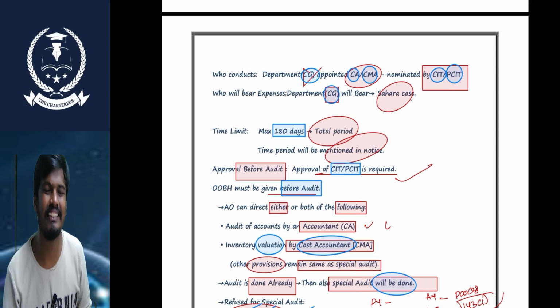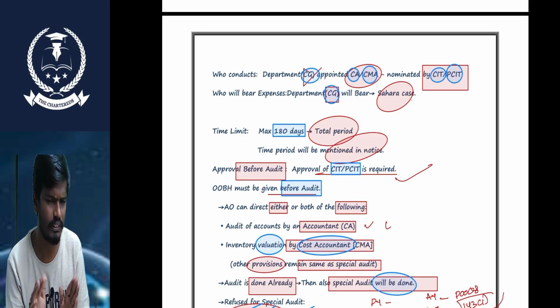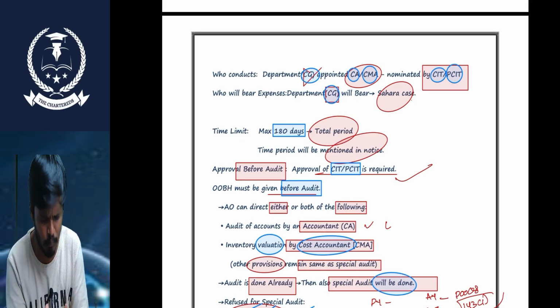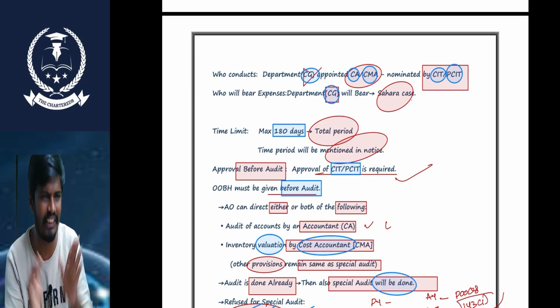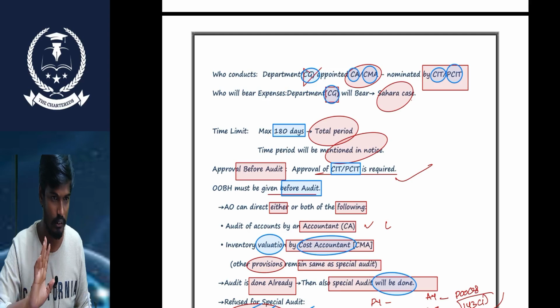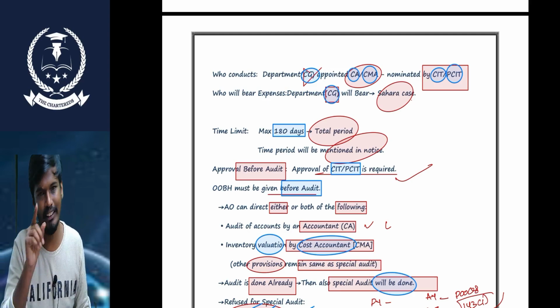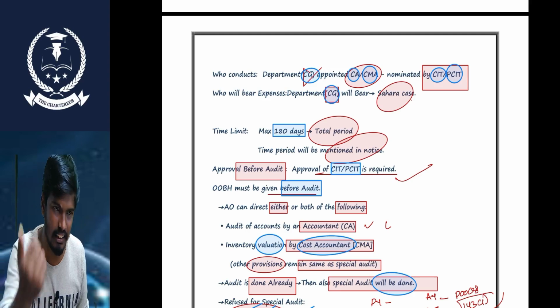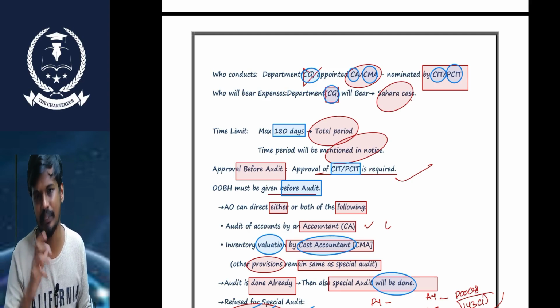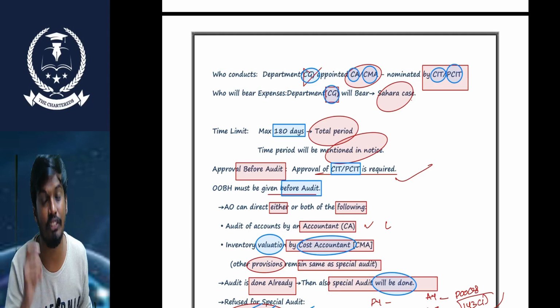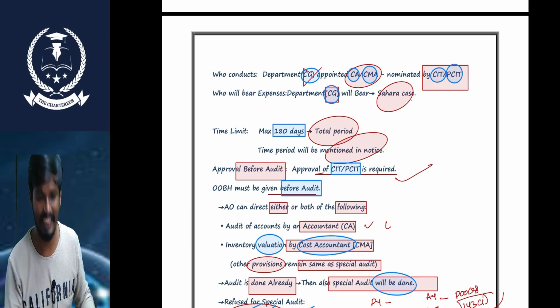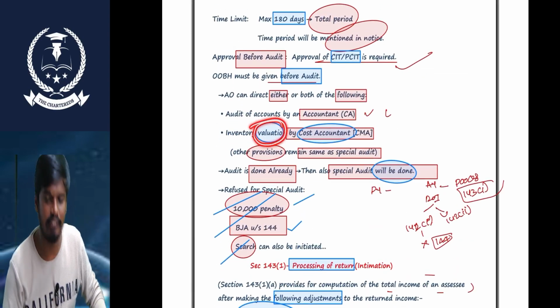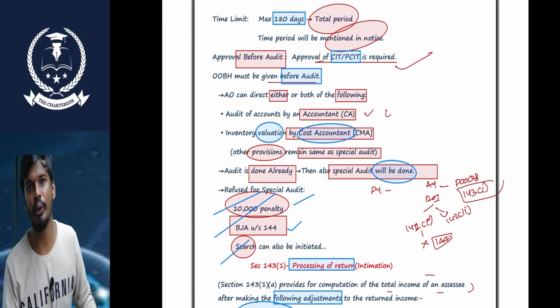Sometimes in this scenario, we find that there is a complexity, a doubt about the books of accounts, a multiplicity, and it affects the interest of the revenue of the government. You have two options. One option is you can direct the SSC for a special audit. Sometimes you can direct it for inventory valuation. Sir, who is going to do the inventory valuation?